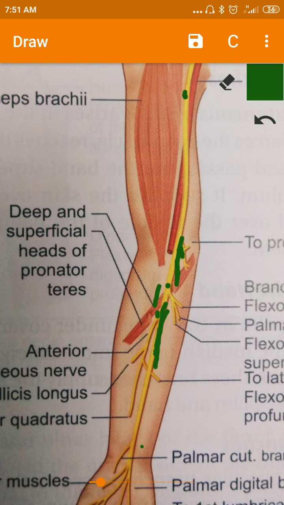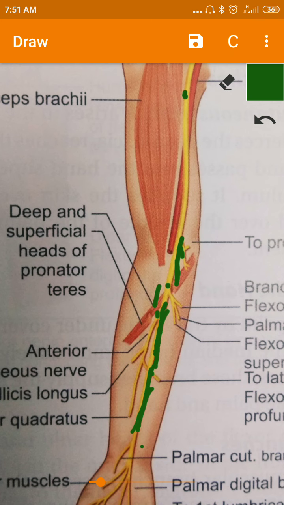So it is present in between these two muscles, up to the wrist. Then at the wrist it lies between the tendons of the flexor digitorum superficialis medially and flexor carpi radialis laterally.